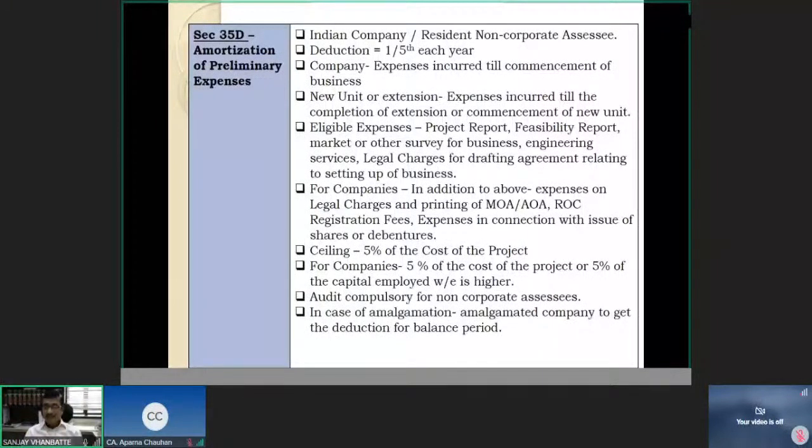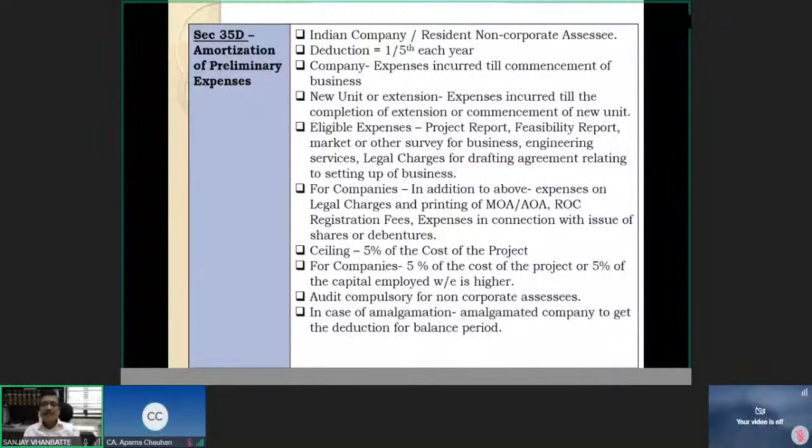But here there is no such report or form to be uploaded as an audit report by a chartered accountant in case of section 35D. You just have to get your books audited. That is the condition. You must be able to produce the audited accounts along with the audit report. And in case of amalgamation, the resulting company, that is the amalgamated company, will continue to get the deduction for the balance period left. 5 years is the duration.